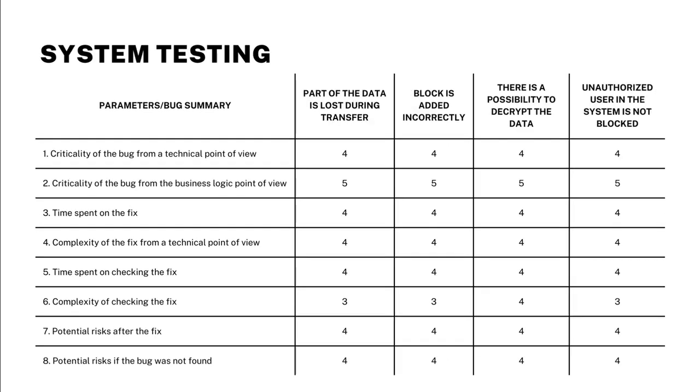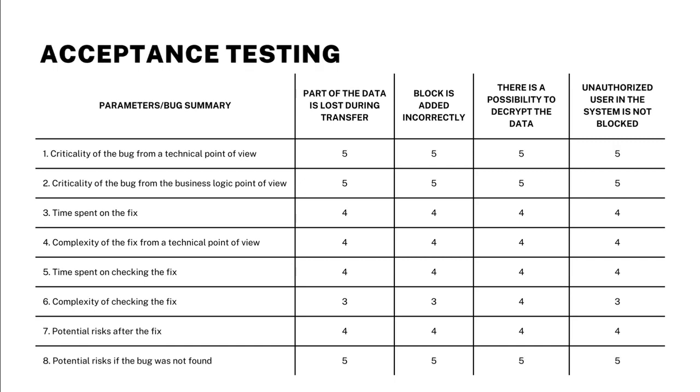The following bugs were found during system testing. First bug was found during checks of the ability to transfer data as part of the functional testing. Second bug was found during smart contracts checks. Third bug was found during checks of the system security as part of the security testing. And fourth bug was found during checks of the system security as part of the penetration testing.